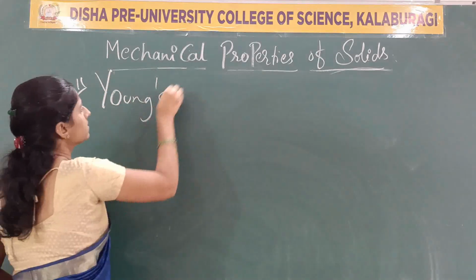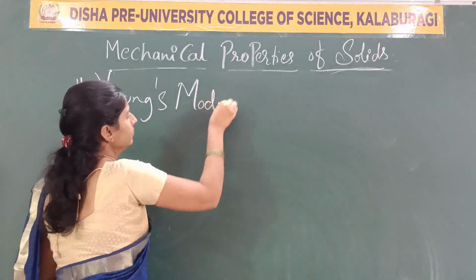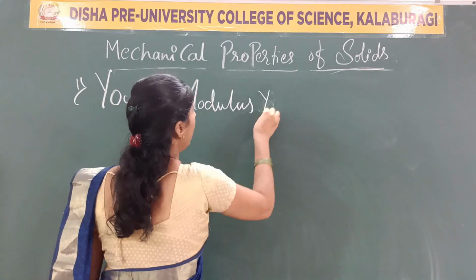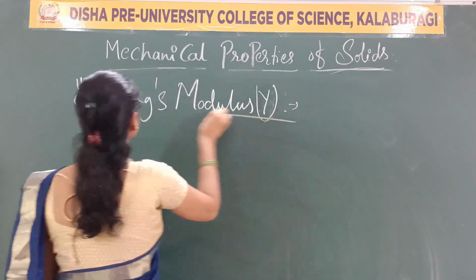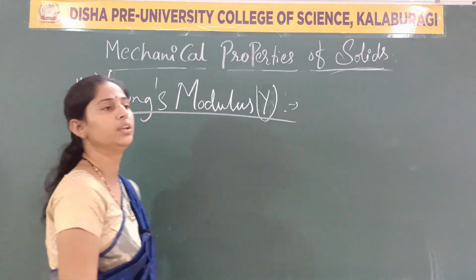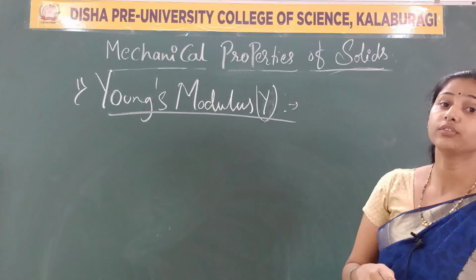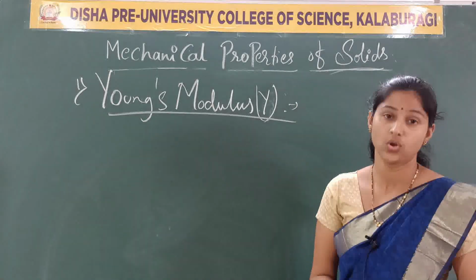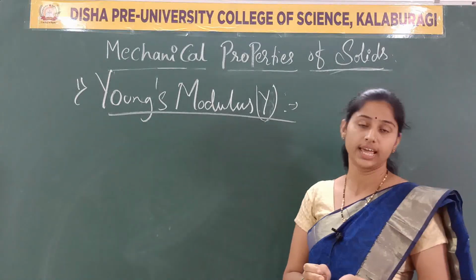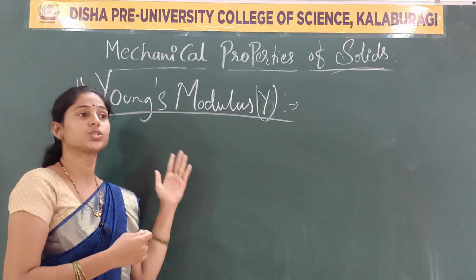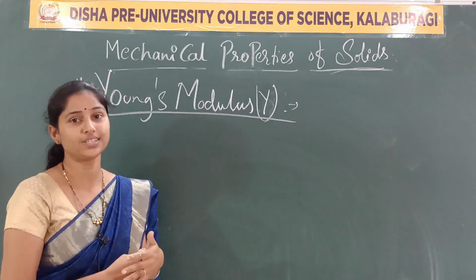Young's modulus is expressed as Y. Young's modulus is defined as the ratio of normal stress, or longitudinal stress, to the longitudinal strain.